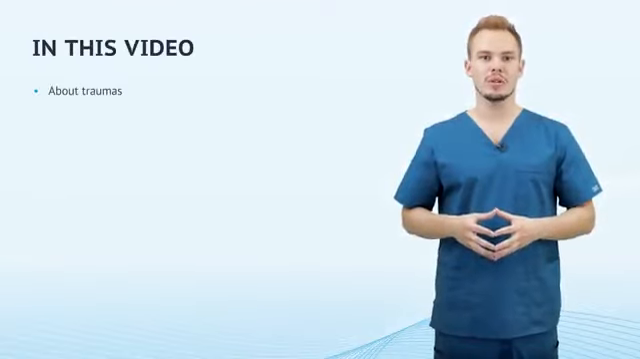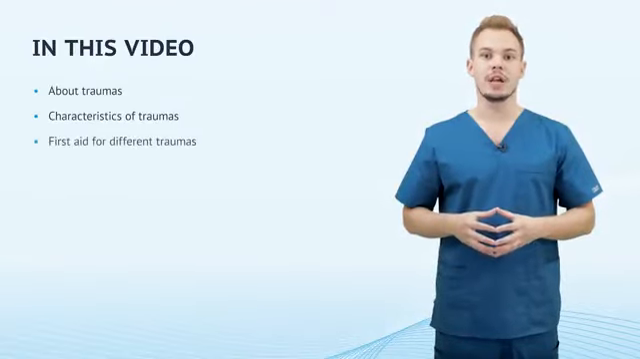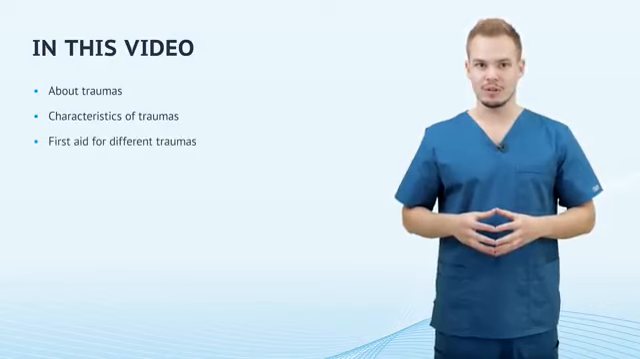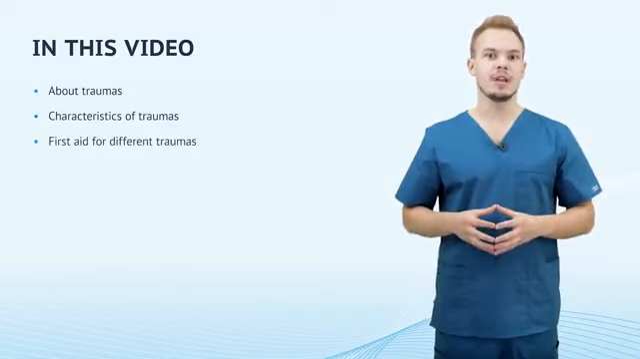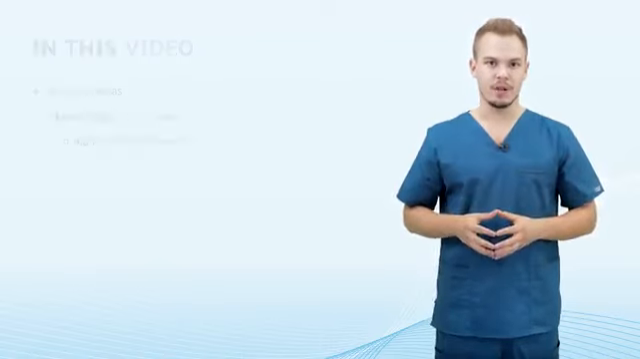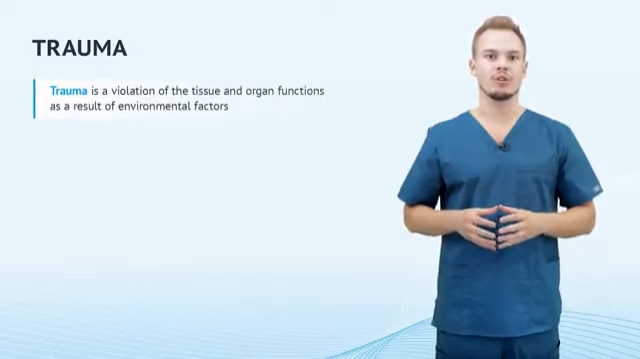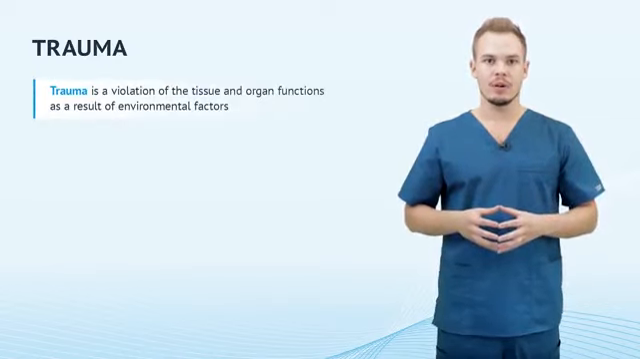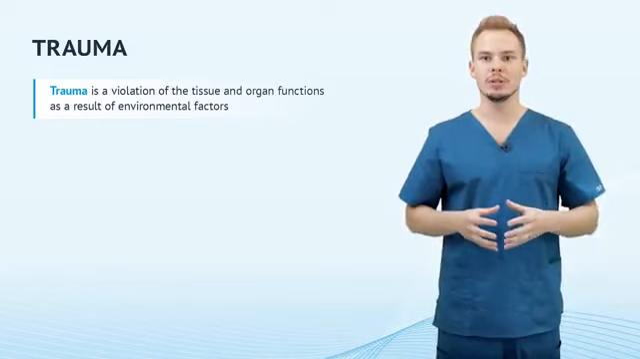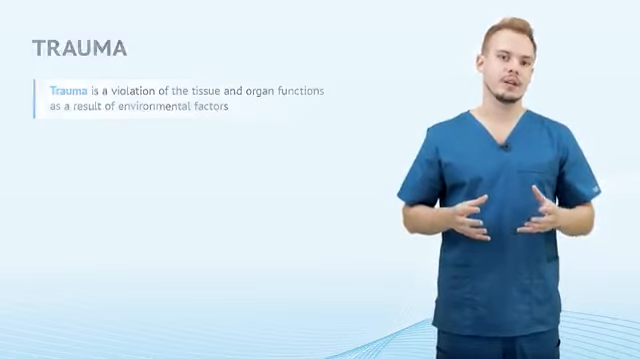Hello, dear friends! Today we will talk about traumas, their characteristics, and first aid to the victim in different traumas. There are different types and classifications, but today we will discuss only the mechanical traumas. Trauma is a violation of the tissue and organ functions as a result of environmental factors. They are quite common and occur in awkward or unexpected movement, a sharp blow, fall, bruise, car accident, etc.